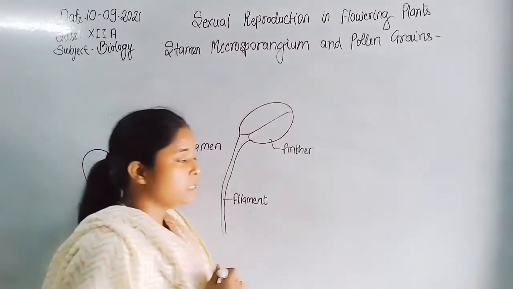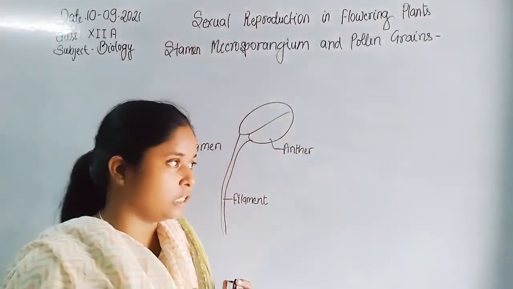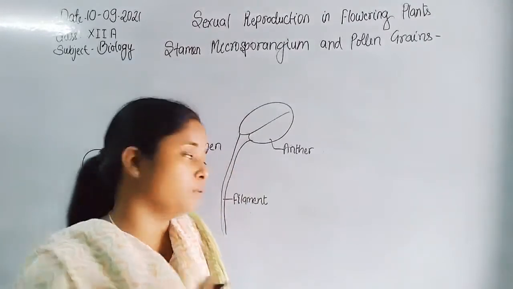Three layers surround the anther and function as protective layers for the microspore mother cell.